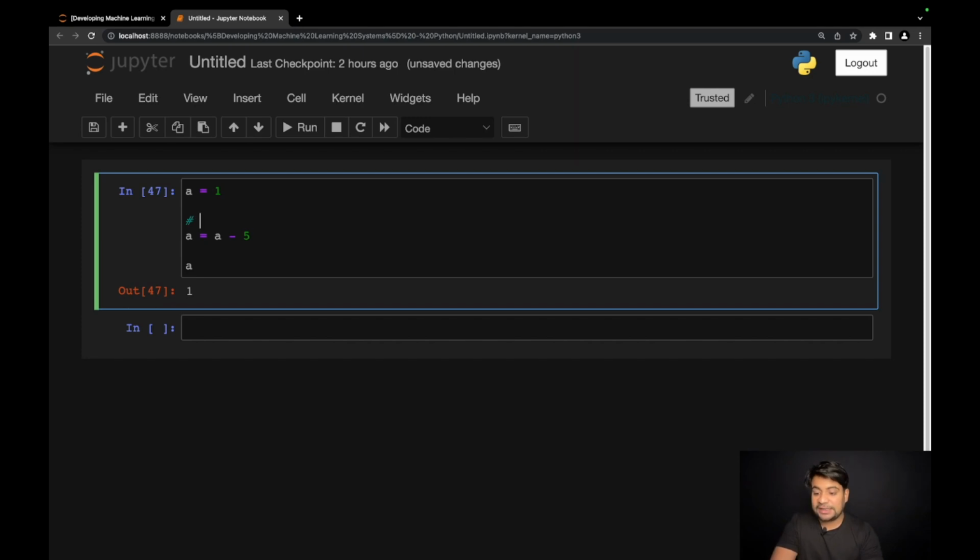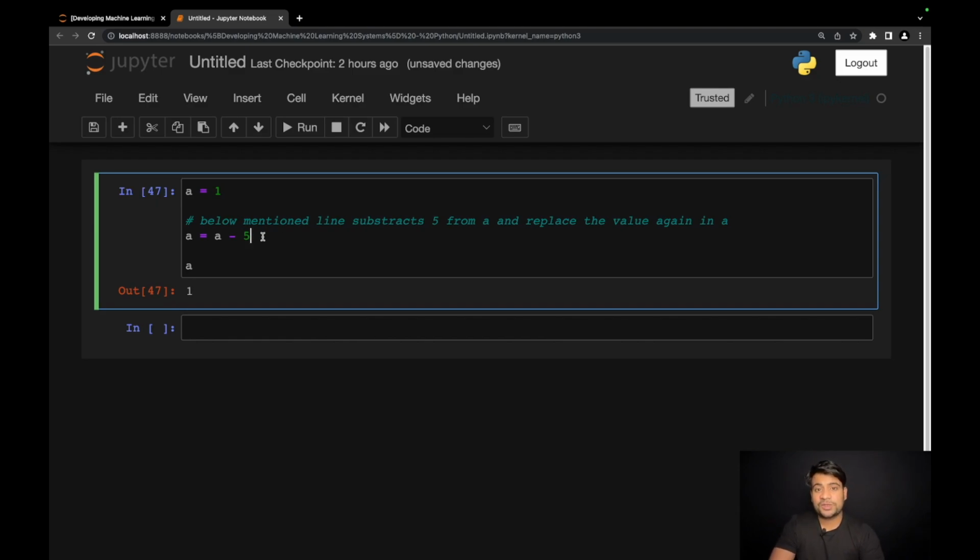I can add an inline comment at the top of it and explain what is happening here. Below mentioned line subtracts 5 from a and replaces the value again in a. So this is the explanation of what is happening below.